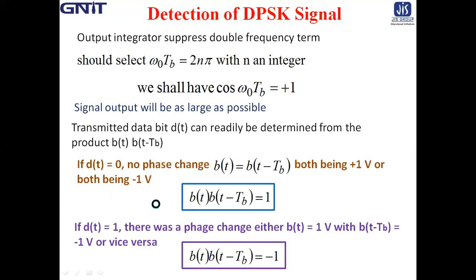Now if d(t) equals 0, that means b(t) is the same as b(t minus T_b). There is no phase change. Either both are plus 1 volt or both are minus 1 volt.